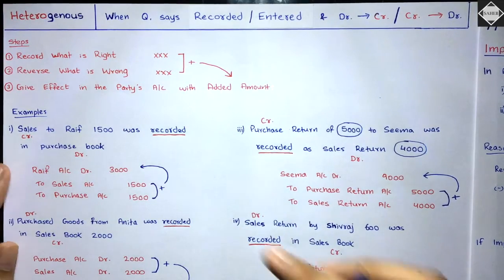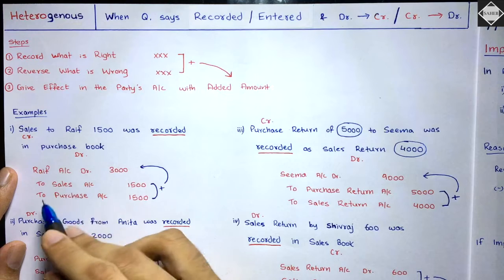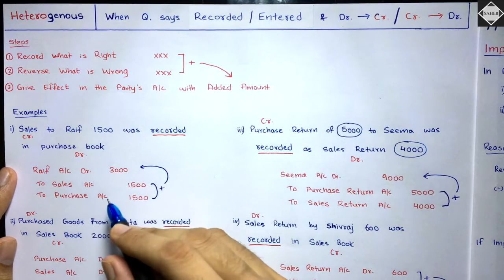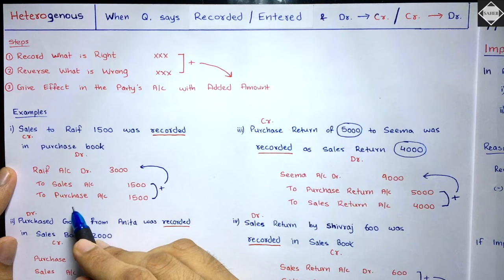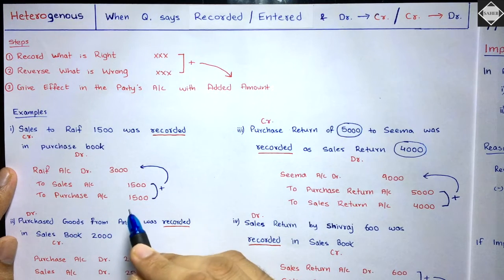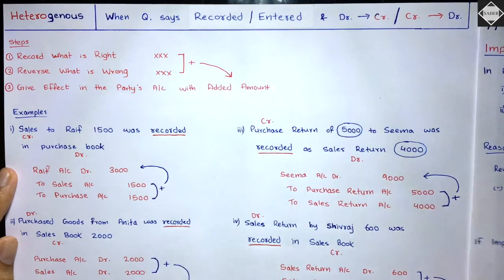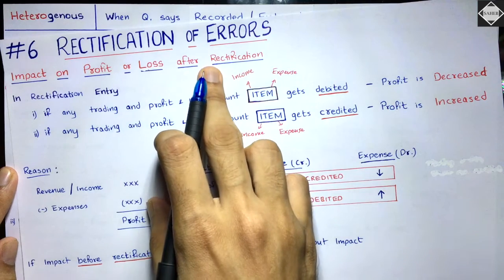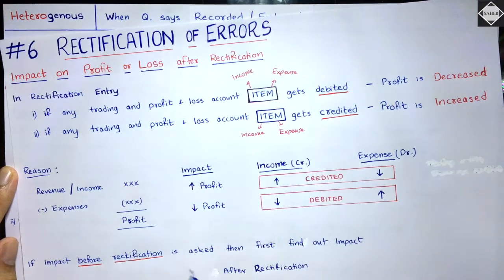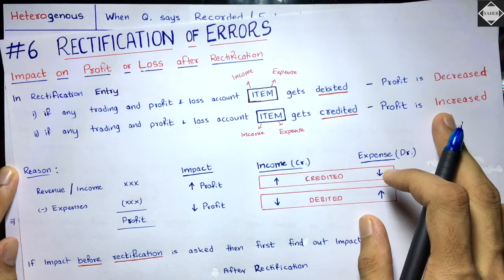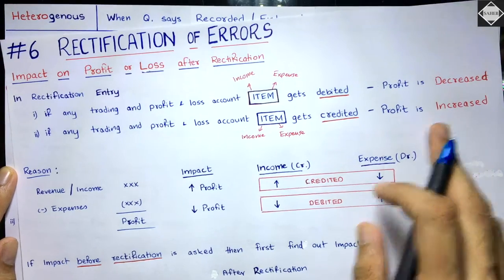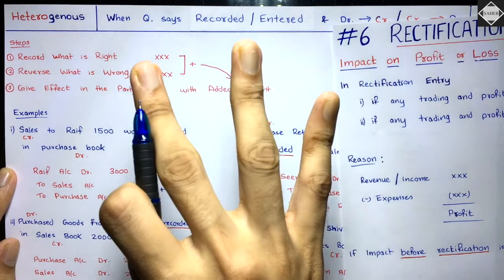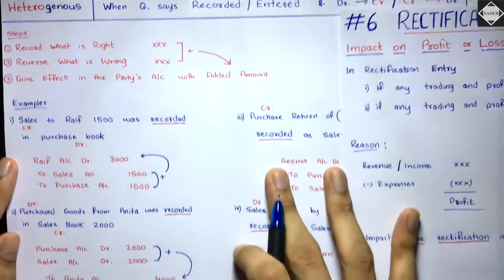See the first rectification entry over here. Debtor's account debit to sales account, purchase account. Do you see any trading and P&L item in this entry? Of course, sales and purchase account, isn't it? What's happening to them? They are getting credited. If they are getting credited, what does that mean? It means that profit is increased after rectification. What about before rectification? Profit is decreased. Opposite to this. Is that clear? By how much? 1500 plus 1500, that is 3000. Clear? Easy.